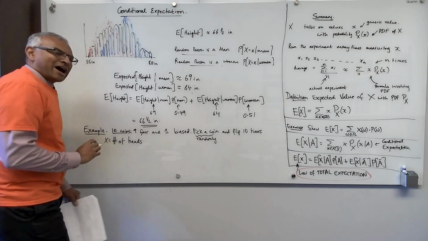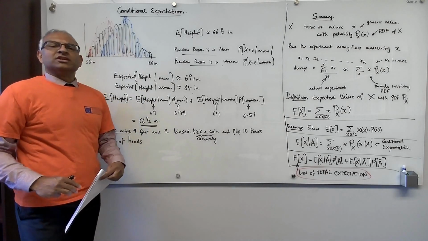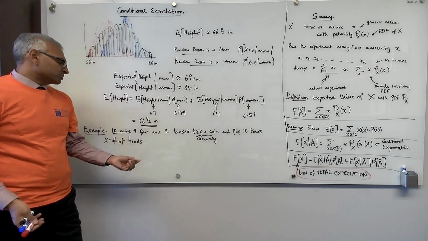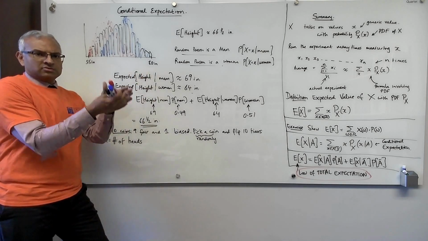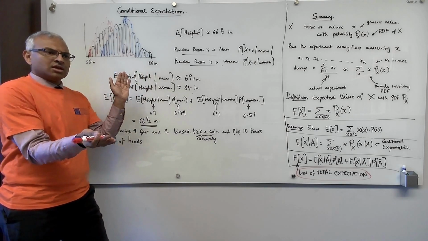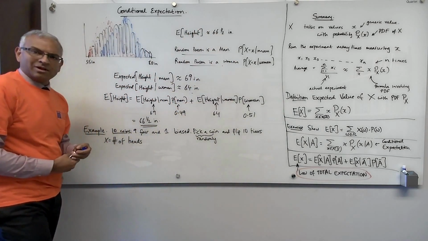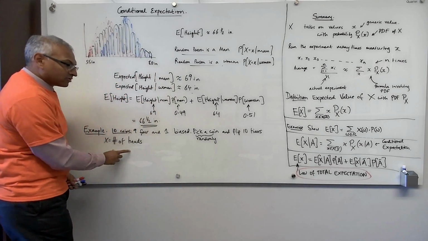Number of heads is X. Now, you can sit down as an exercise and compute the PDF for the number of heads. So you have to consider all the possible outcomes. You can do the outcome tree. Either you get a biased coin or you get a fair coin. So that's the first branch in this experiment. And then you flip 10 times, so you get a sequence of length 10. And we're interested in the number of heads, and you can do all that. But I'm going to show you how easy it is to compute the expected number of heads using the